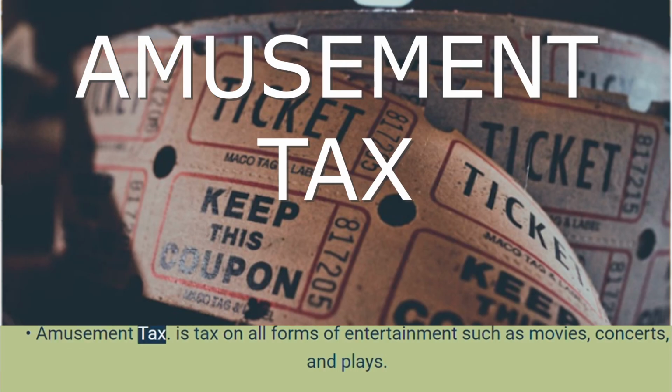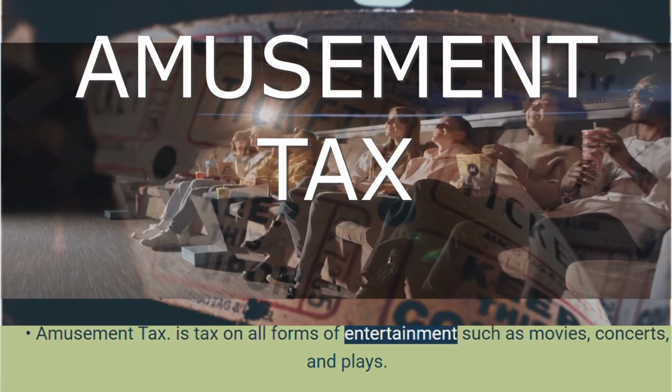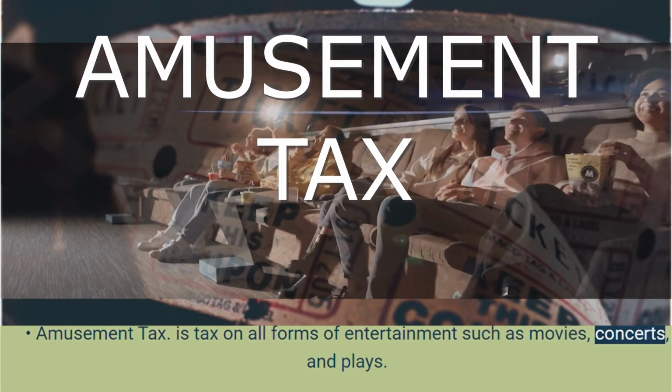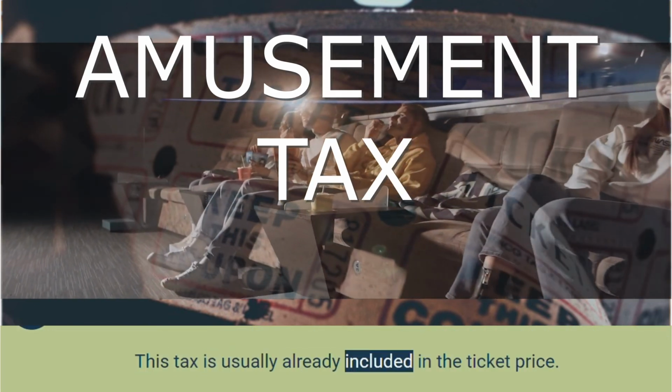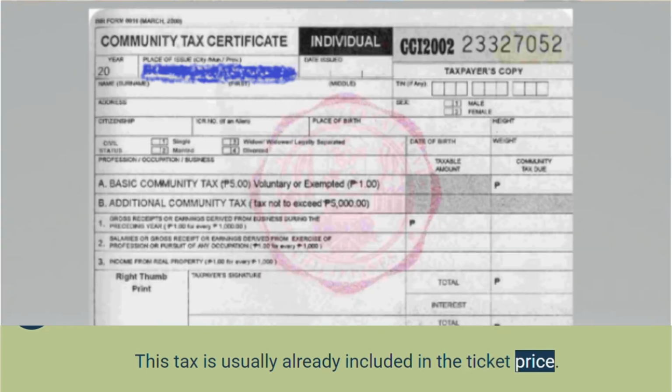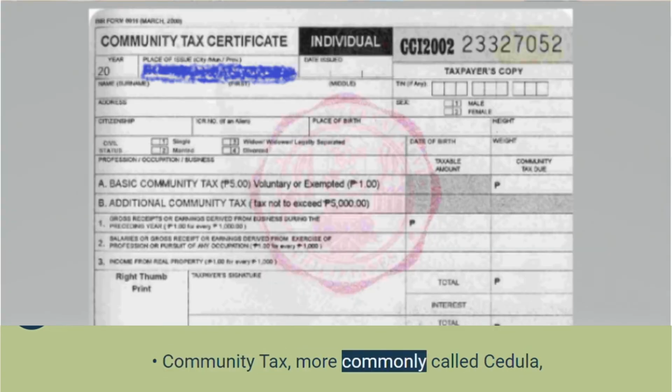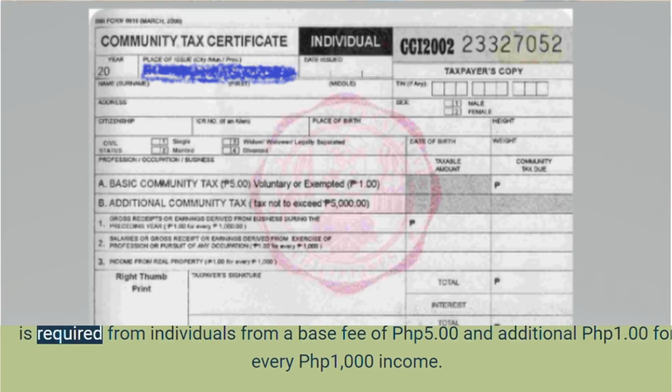Amusement tax is tax on all forms of entertainment such as movies, concerts, and plays. This tax is usually already included in the ticket price. Community tax, more commonly called cedula, is required from individuals from a base fee of PHP 5.00 and additional PHP 1.00 for every PHP 1000 income.